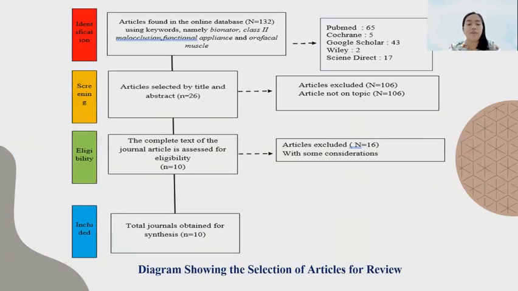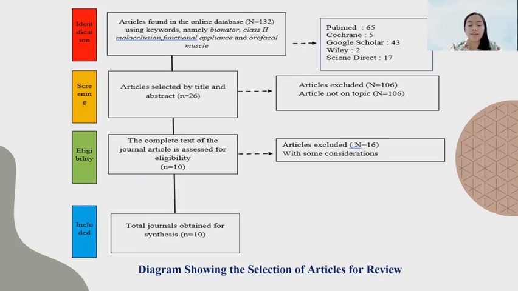After eliminating duplicate articles, the titles and abstracts of 132 articles were analyzed, and 101 articles were excluded. The full texts of the remaining 26 articles were analyzed and 16 articles were excluded.